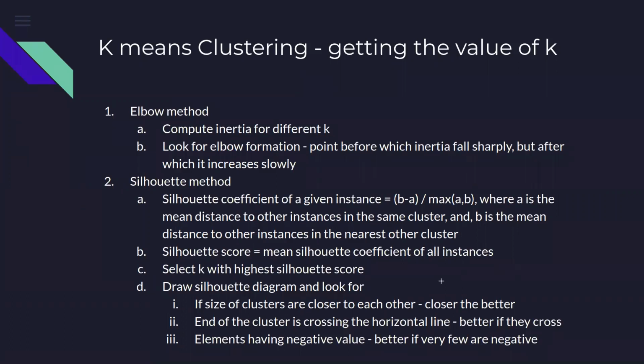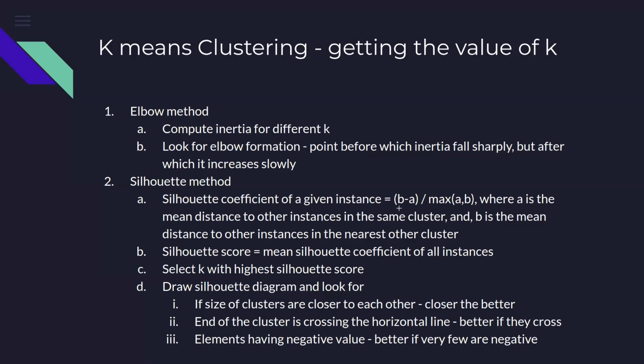So if we have, say, four different clusters, for each cluster there would be another cluster which will be nearest. We'll not just find out the distance between the observations of a given cluster, but also, if that is forming one cluster, then the observations should be closer to each other in a given cluster compared to the observations which belong to another cluster.